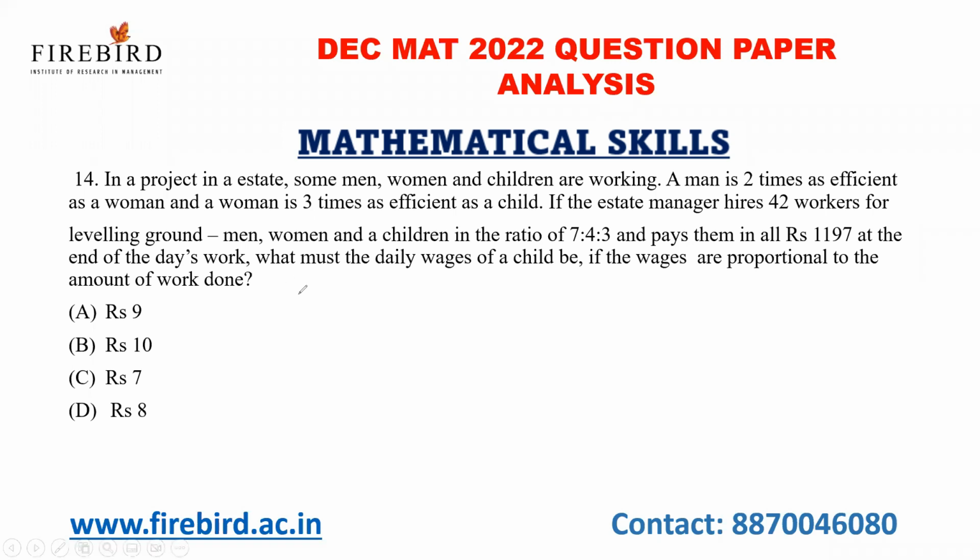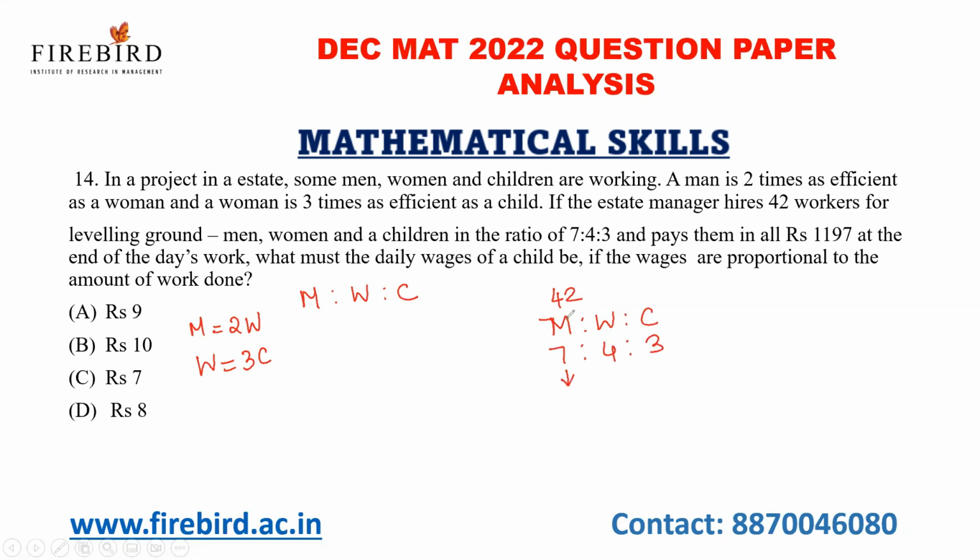See, in a project, in an estate, men, women, and children are working. A man is 2 times as efficient as a woman, and a woman is 3 times as efficient as a child. If the estate manager hires 42 workers, the ratio of men to women to children is 7:4:3.